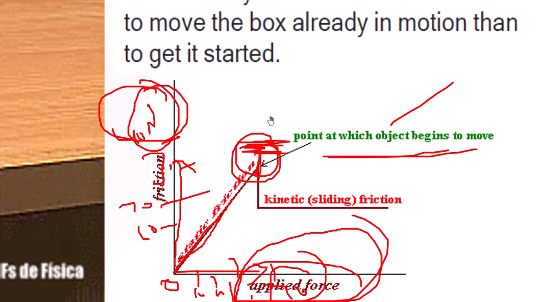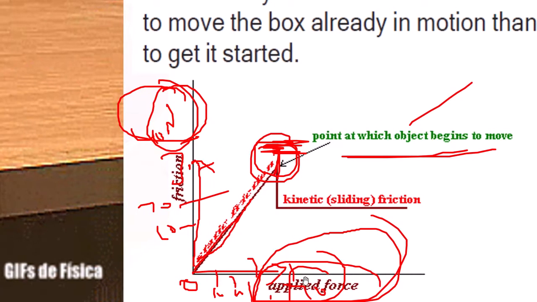After reaching the maximum static friction, our force is enough to move the block. So the object begins to move. From there, frictional force will decrease, and after some time it will become constant. So static friction is always more than sliding friction.